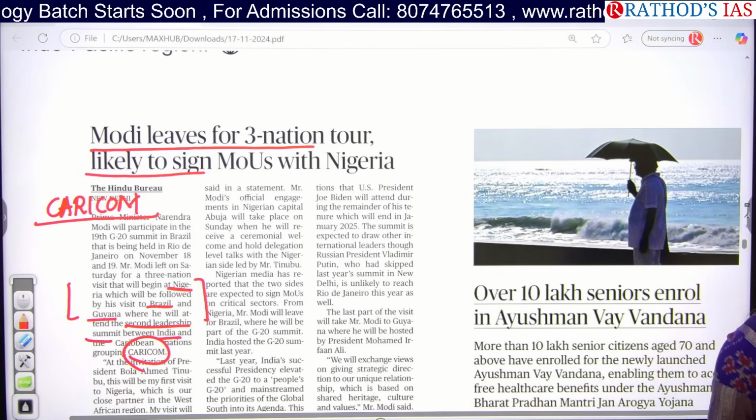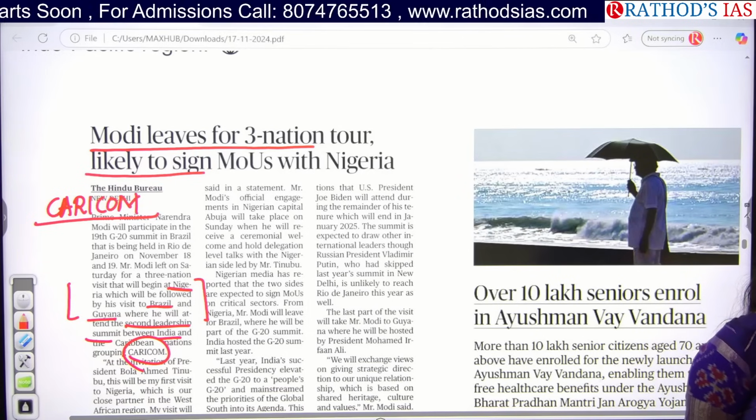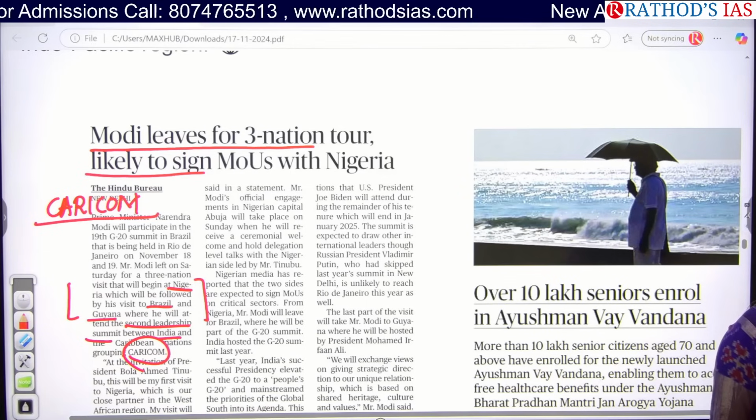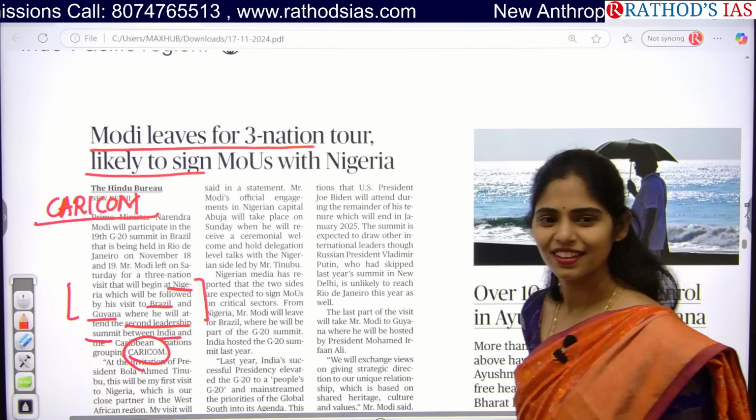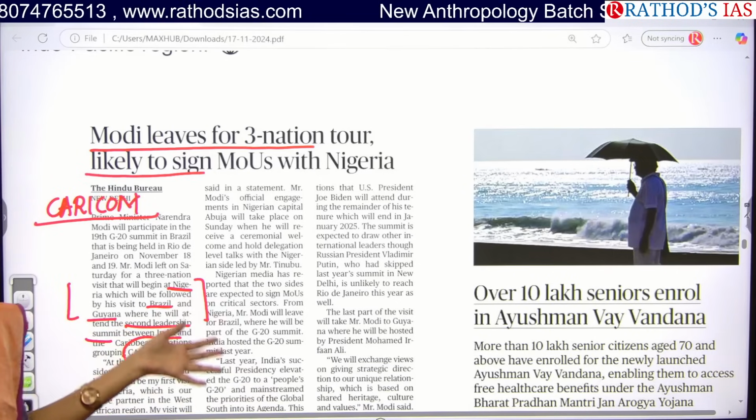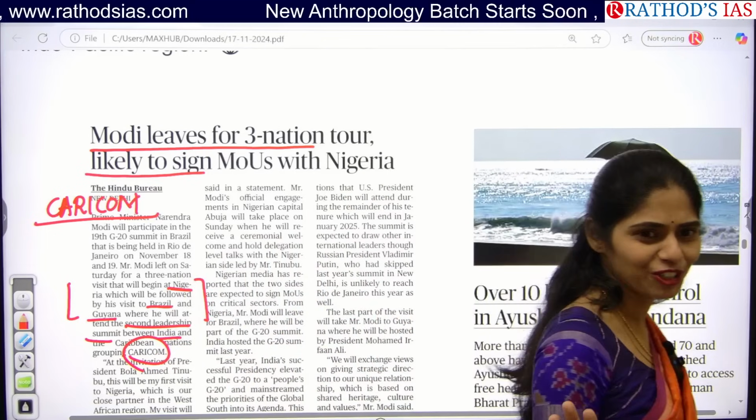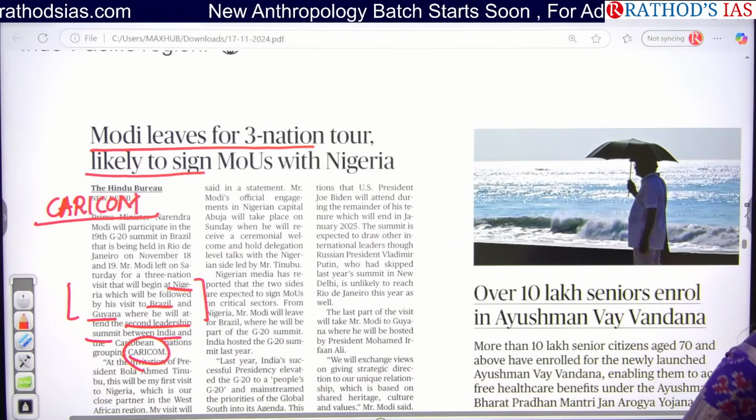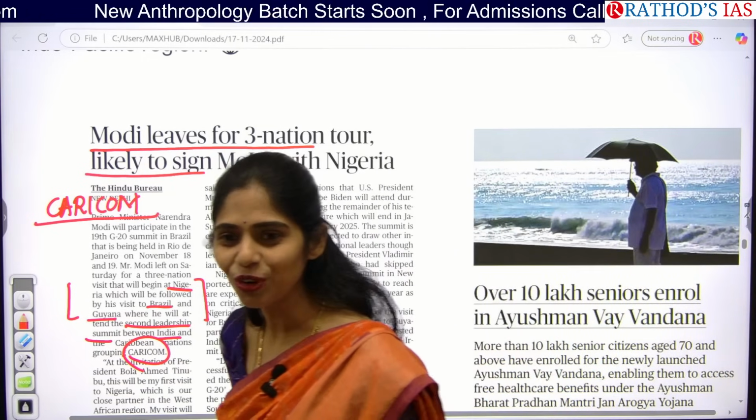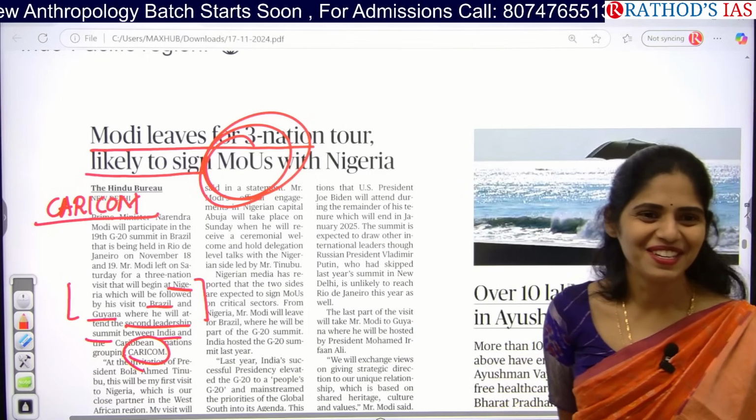So what is this lithium triangle? Tell me. So one thing is very much clear. Brazil is known for sugar and India is the second largest producer of sugar. So within sugar, we are not going to have any agreement for sure. But in which areas are we going to have agreements? So think in this way. Not for tour, for having MOUs, Memorandum of Understanding.